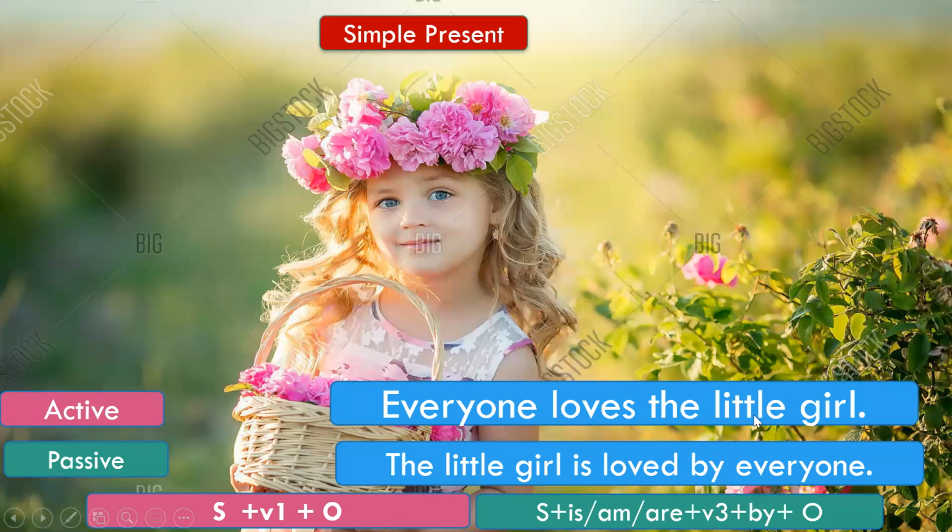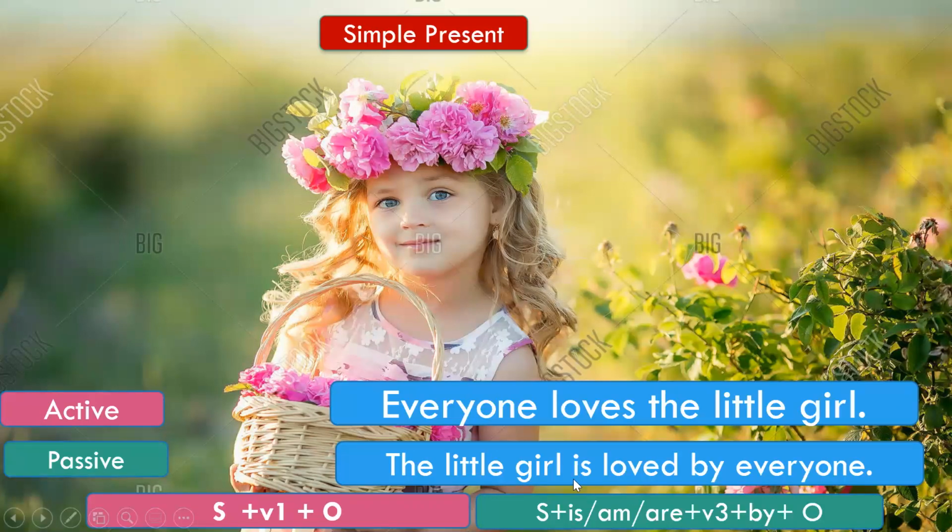You know that this object will become the subject now. So the little girl will become the subject of the sentence, and everyone will become the object of the sentence. So what do we do to the verb now? Loves. We have studied that in the passive voice, be plus the third form of the verb is used. So see here, the subject becomes the little girl plus is, am, or are. Since it is a simple present sentence, we will use is, am, or are.